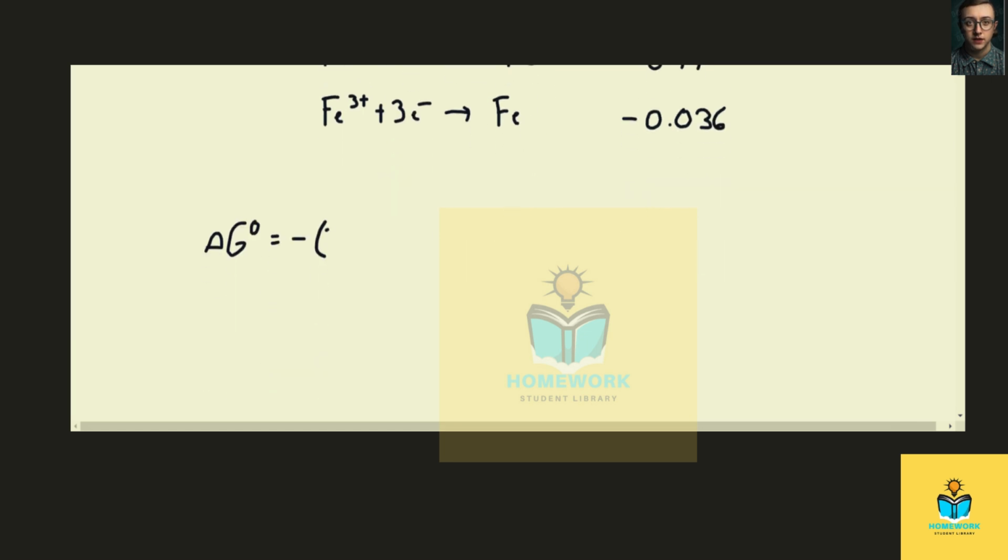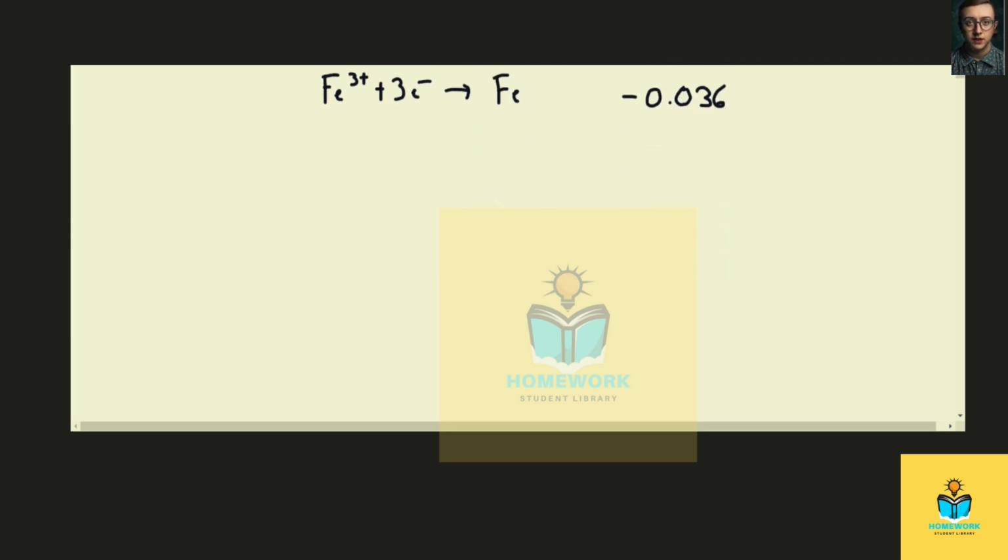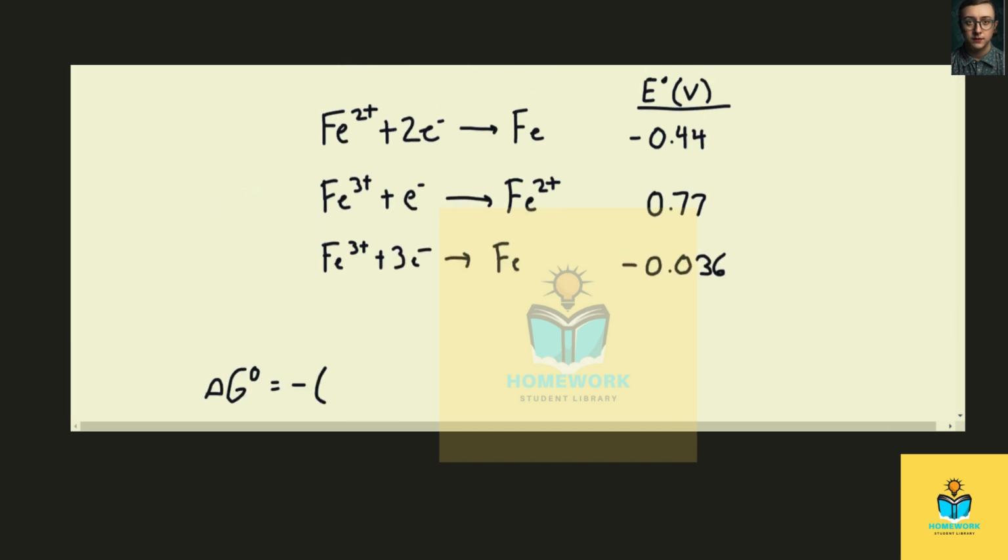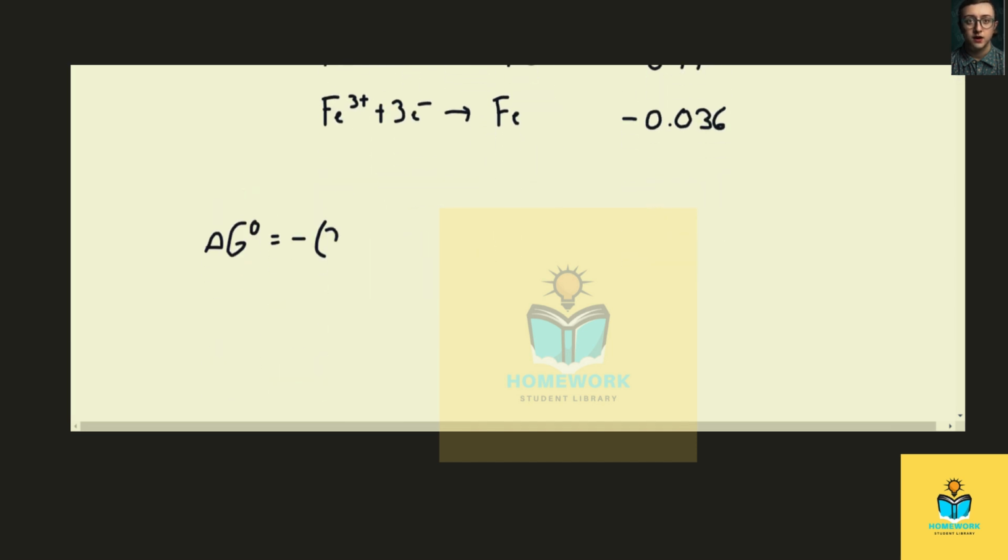So the equation on the top is the half reaction that involves Fe2+ ions. And we see that it has a value for the cell potential of negative 0.44 volts. So starting with that, we can find the change in Gibbs free energy for that half reaction to be equal to negative nFE, where n is the number of moles of electrons, which we see we have 2 of those.